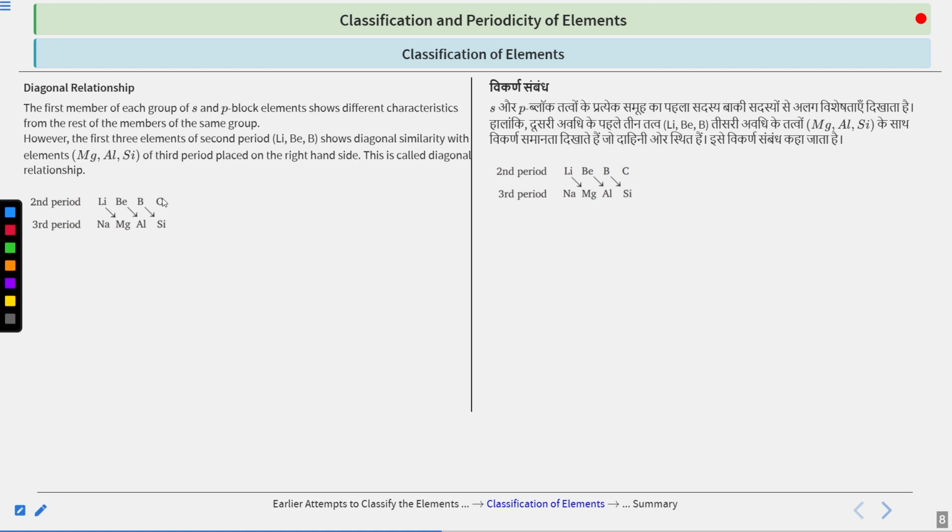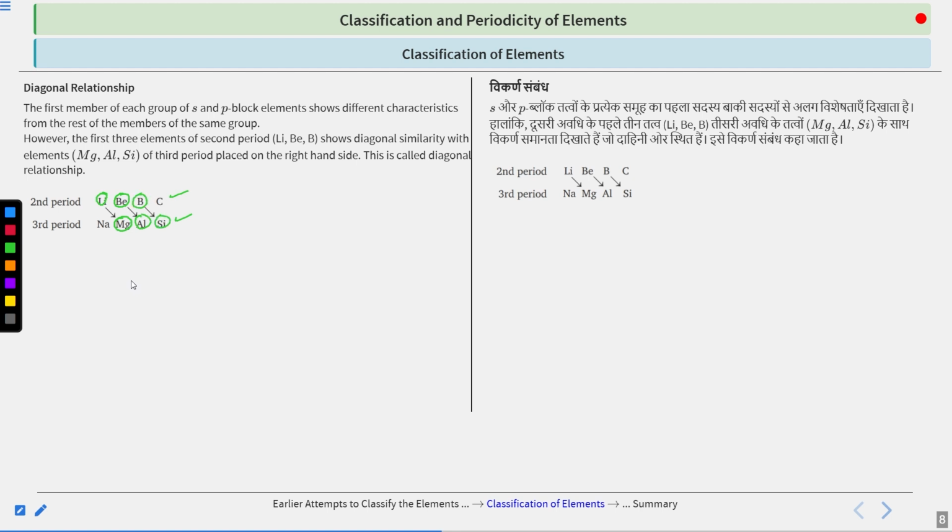So this is the second period, and this is the third period, right? Suppose lithium is here, so it will not show similarity with the elements just below it. It will go on to the next element, so it will show similarity with magnesium. Similarly, beryllium will show similarity with aluminium, and boron will show similarity with silicon.